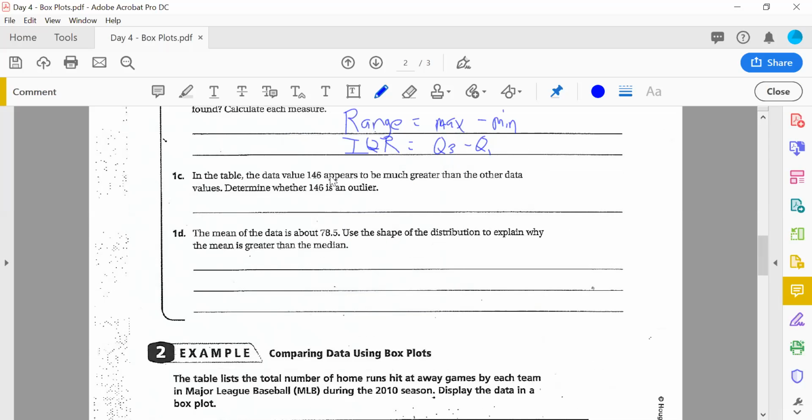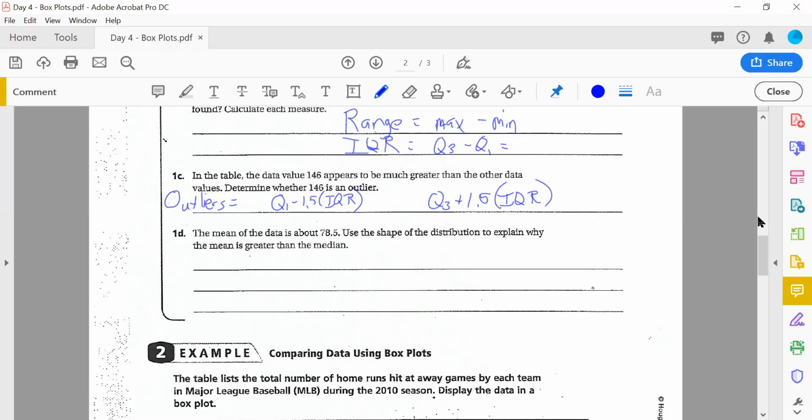In the table, 146 appears to possibly be an outlier. Determine if 146 is an outlier. All right, so this comes from the day 2 lecture. The outliers are found by these computations. You take Q1 minus 1.5 times the interquartile range, and you take Q3 plus 1.5 times the interquartile range. So this is from our day 2 notes.